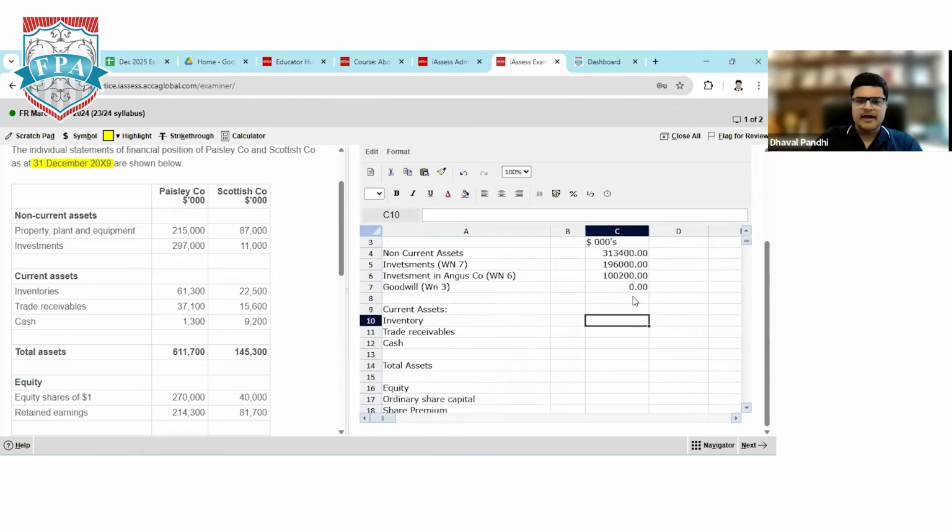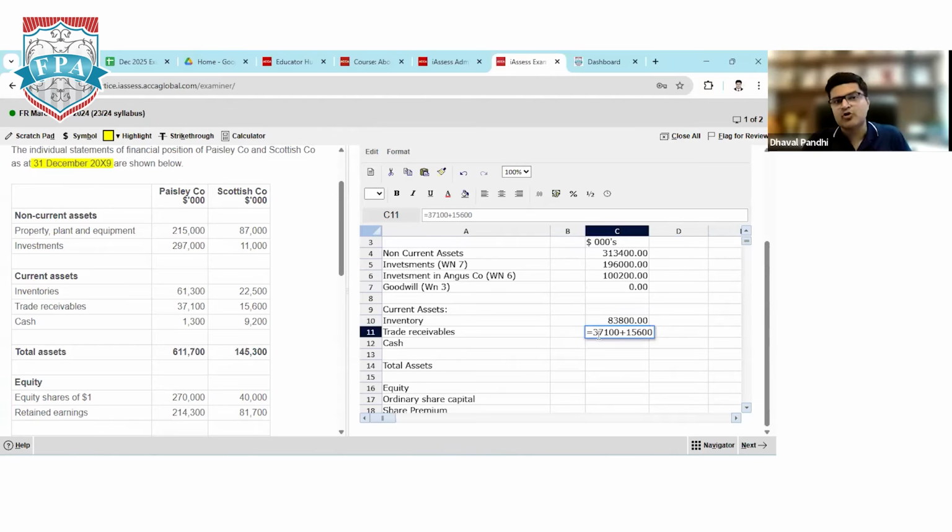In current assets, we have inventory. So how much is inventory for parent company? 61,300 plus subsidiary has inventory 22,500. No adjustment on intra-group, any adjustments on inventory 83,800. About trade receivable, parent company has 37,100 plus subsidiary has 15,600.